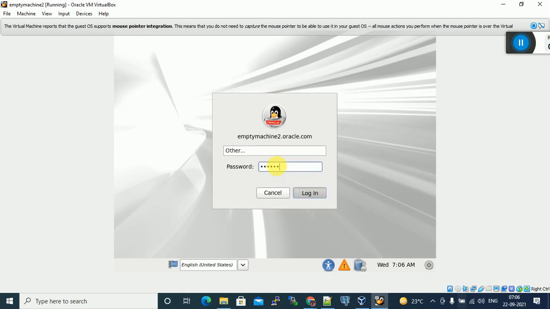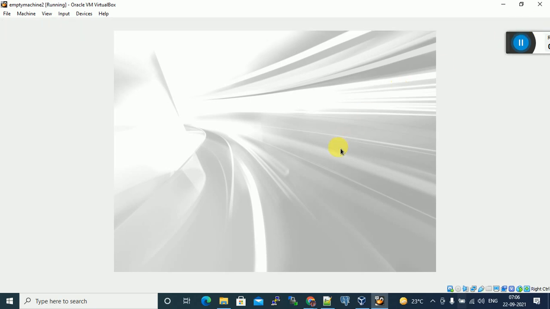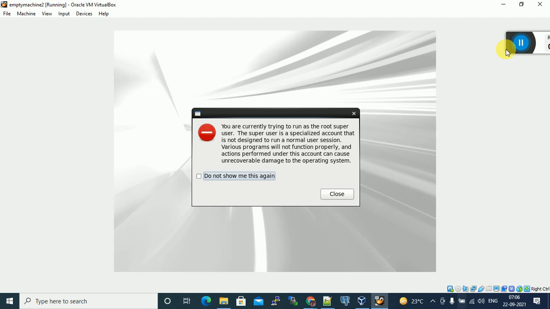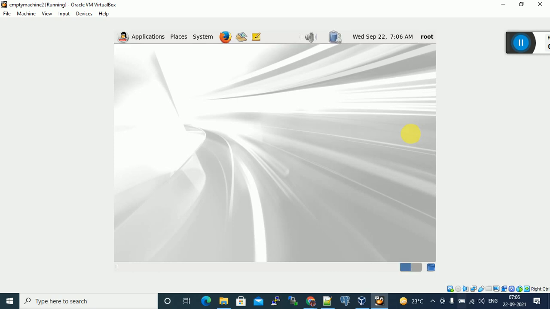Password: Oracle. Once the virtual machine is started, you have to log in, take the IP address, then connect from Putty. While the virtual machine is started, your laptop needs internet connectivity, then only you can connect from Putty.